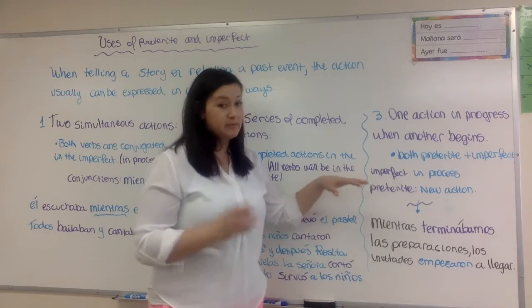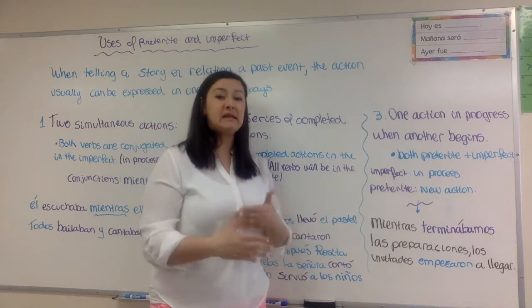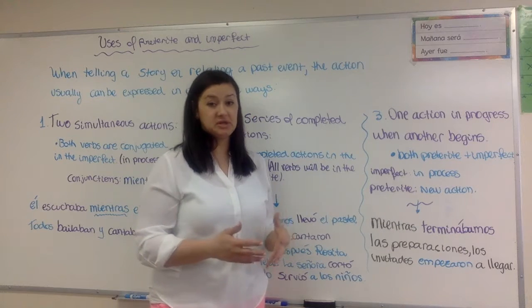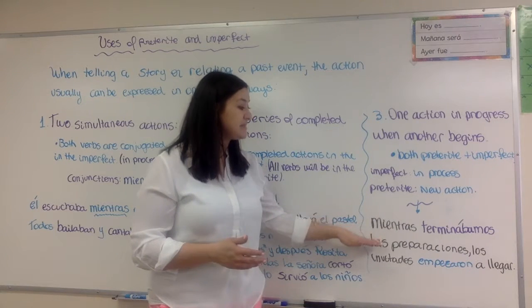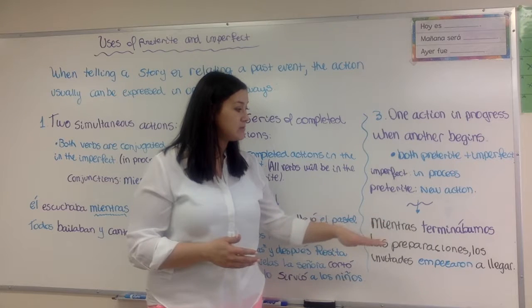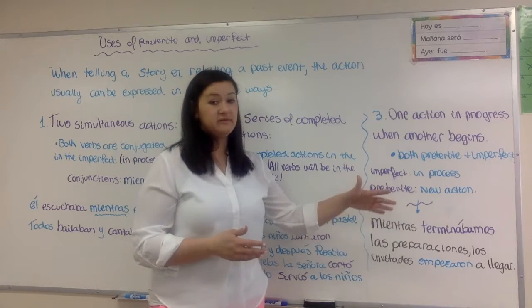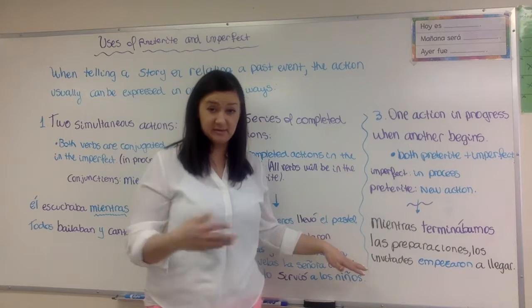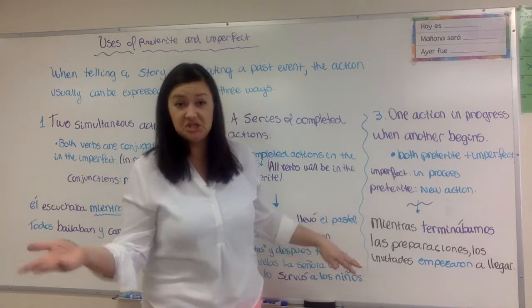The imperfect, remember, is something that is in progress. The preterite is a new action in this case. So mientras terminábamos, while we finished, it's an action that is not done yet. They were still continuously finishing whatever they were doing.